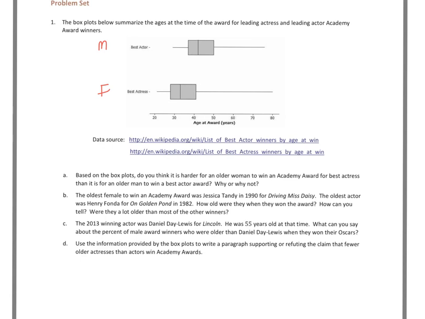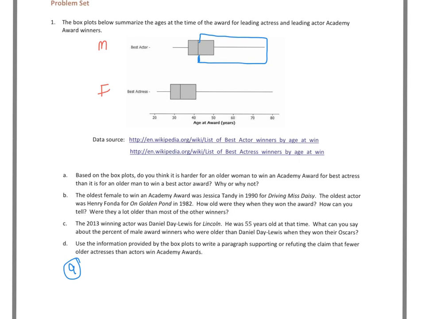I'm going to say that, just for mine, it is harder for a female to win as they get older as opposed to a male, simply because if I look up here, I can see that there's my median for males, and I have half of the data at older than 40.